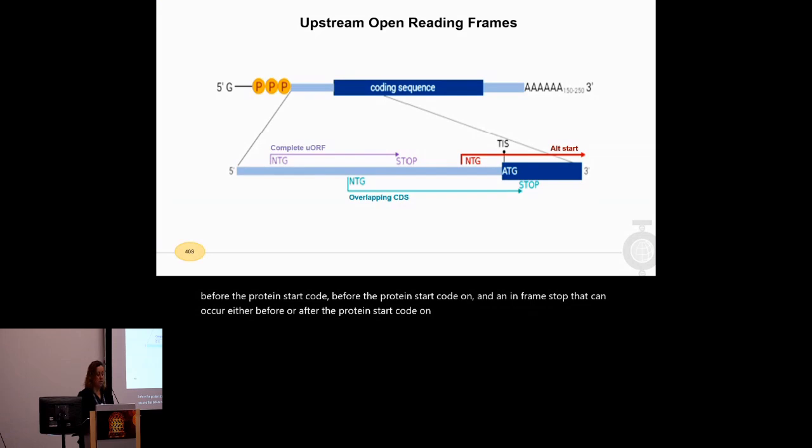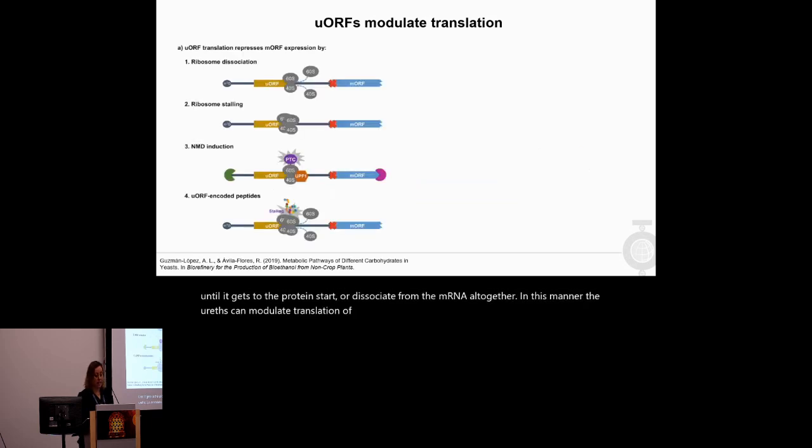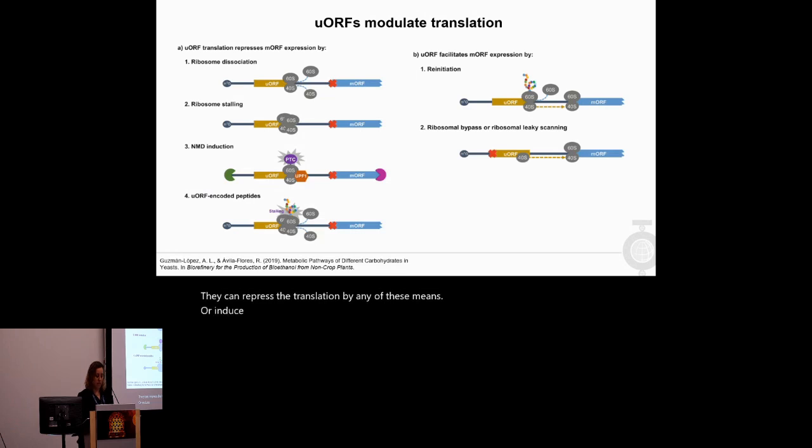So why are they important? Because when a ribosomal subunit begins scanning the mRNA transcript, it will encounter the uORF start codon. And then it needs to decide whether it will recruit the 60S large subunit and begin translating the uORF, or continue scanning by itself until it gets to the protein start, or dissociate from the mRNA altogether. In this manner, the uORFs can modulate translation of the protein that is downstream on the same transcript. They can repress the translation by any of these means, or induce it by these.